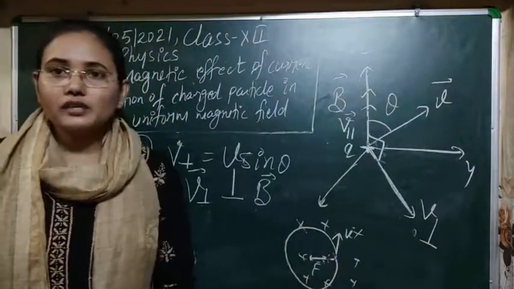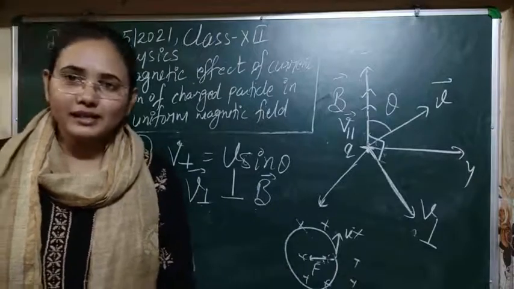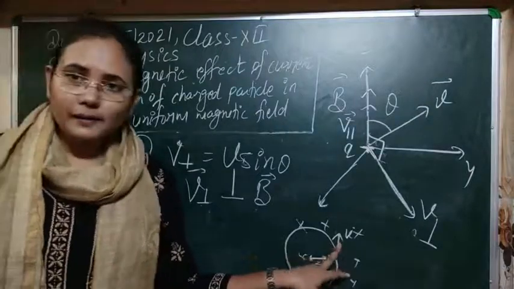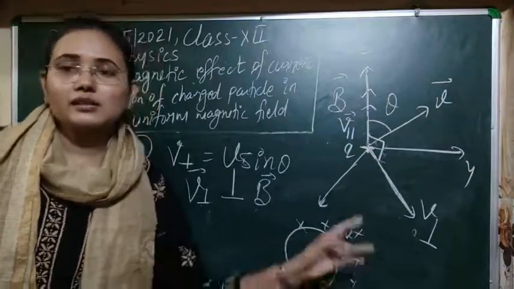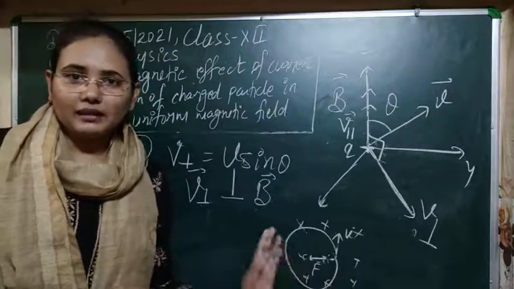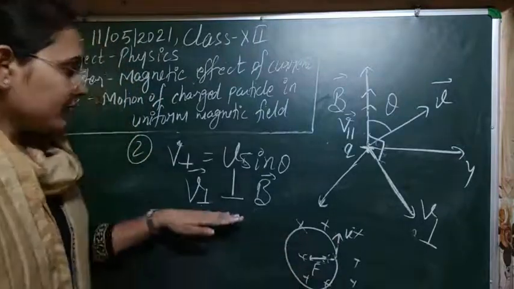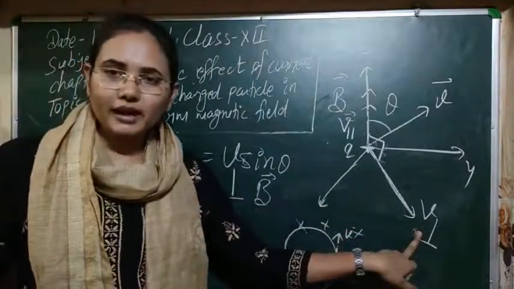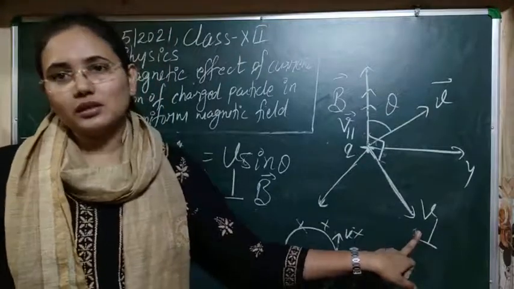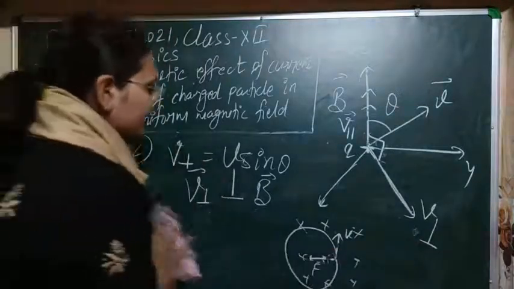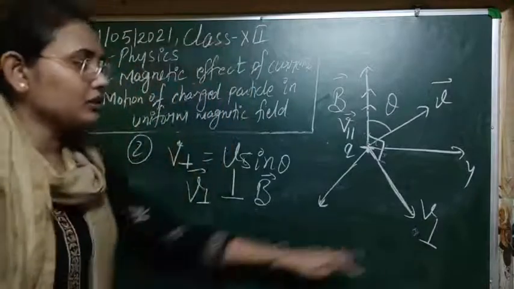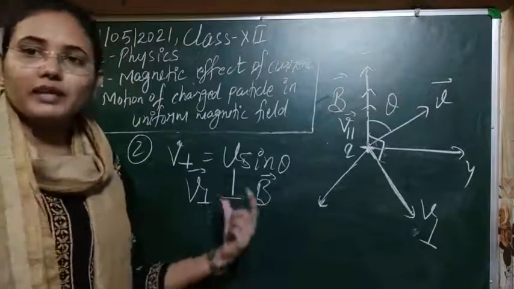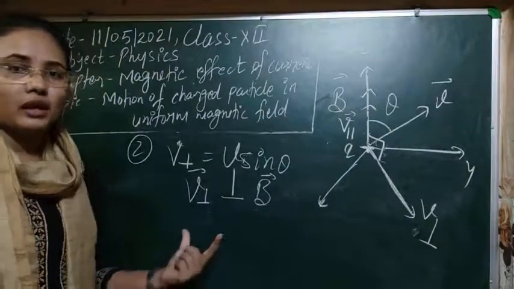As its velocity is constant, only then will there be a change in direction, and the change in direction will be such that its motion is in a circular path. So I think that case is now clear. It means that in this second case, due to the second component of the velocity vector, the particle will do circular motion. If a particle is doing circular motion due to this component of the velocity, we can calculate what the radius of that circular motion will be.